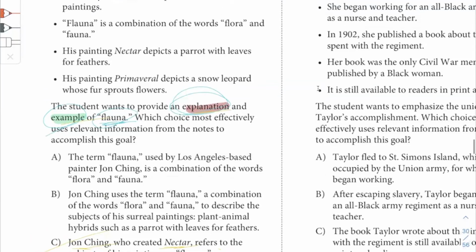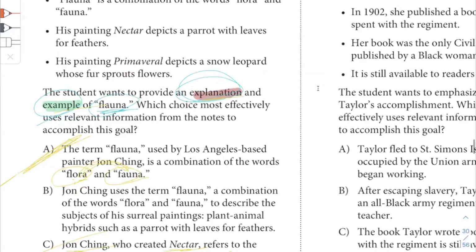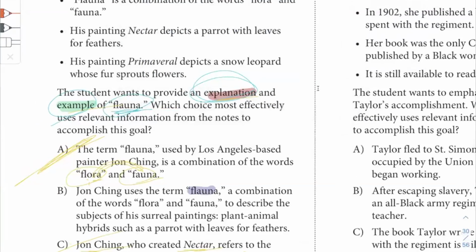Now, in the case of A, it shows that it's a term that is combined as a result of, it is a term that fauna is a combination of the words flora and fauna. But what about the example? Doesn't have it. When you look at B, he uses the term fauna. And then within the commas, the sentence provides an explanation as to how the term fauna came about because it says it's a combination of these words. So that's where the explanation has happened. Okay. And then what?